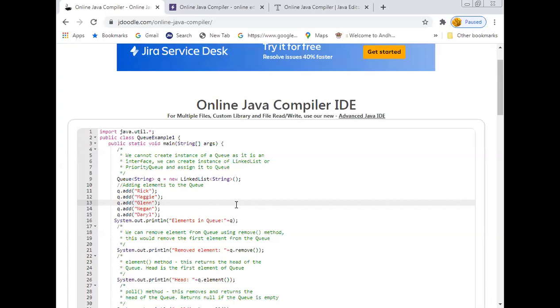As you might have observed in operating systems, there is a scheduling algorithm called shortest job first. What happens in that case? Whatever jobs arrive in the queue, the elements will be placed into the queue based on their size. The shortest job will be executed first, then the next, like that. So here also there should be some sort of comparison among the elements.